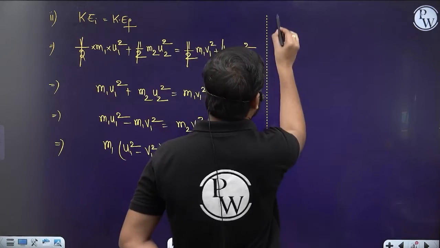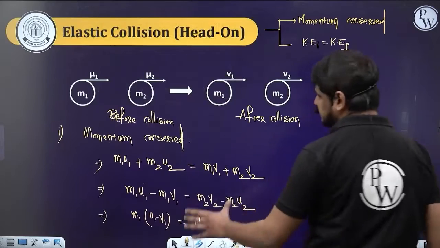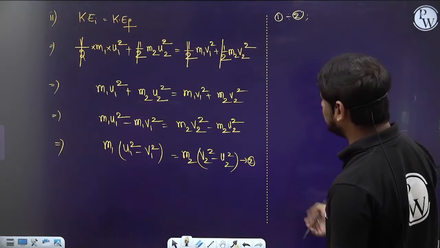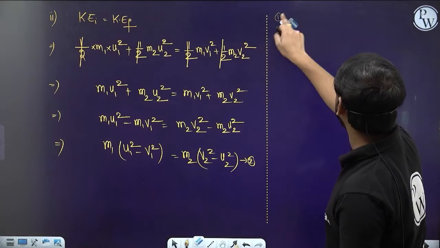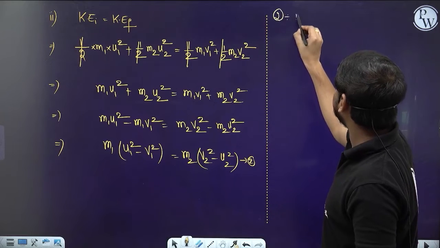So we have got equation 1 and equation 2. Let's divide their respective LHS and RHS. Let's divide 2 by 1 instead of 1 by 2, for easy calculations. So let's write equation 2 by equation 1.